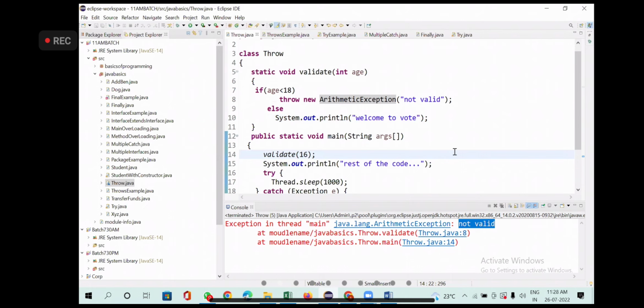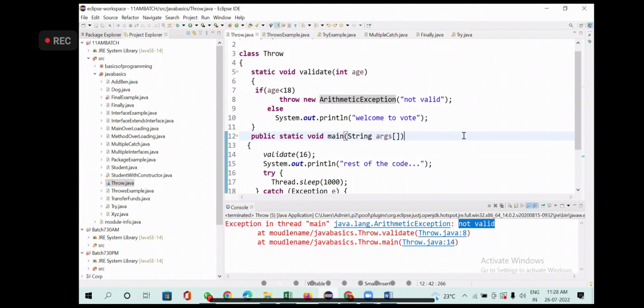There is no exception in my coding. I'm explicitly throwing an exception. How to throw? Use your throw keyword, new exception type. What is the exception type I wanted to throw? Arithmetic exception. Okay. Is it clear?